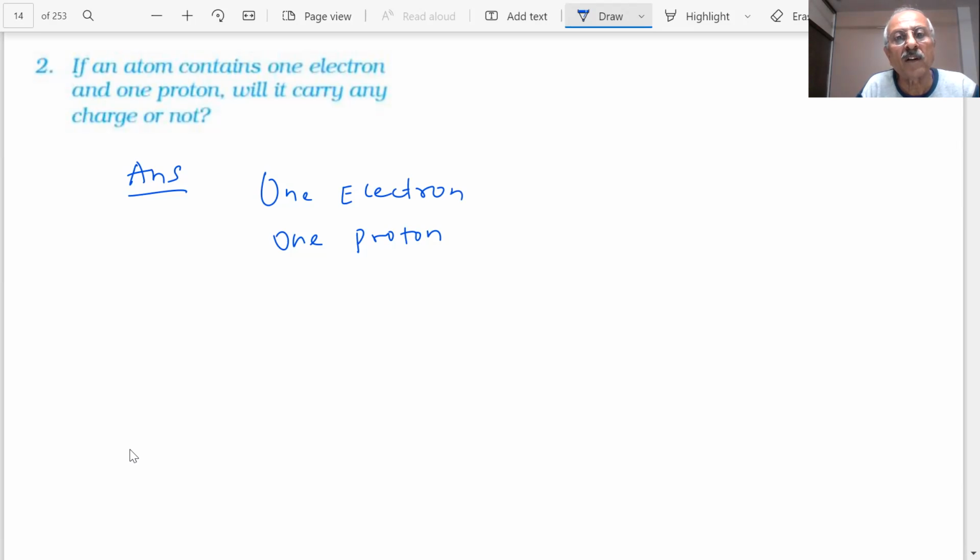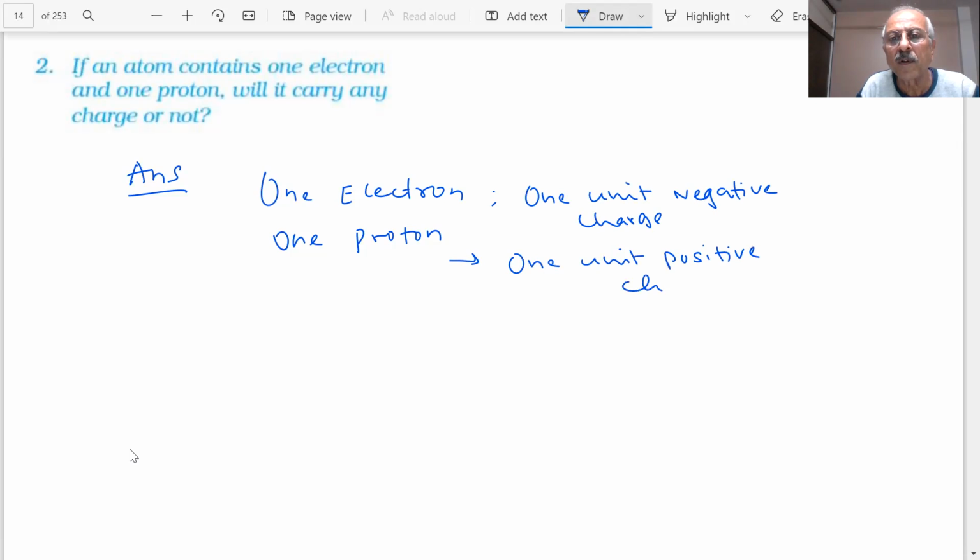So this has 1 unit negative charge, and this has 1 unit positive charge. Equal and opposite charges cancel each other.